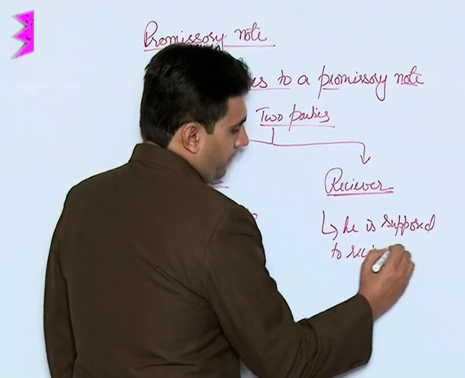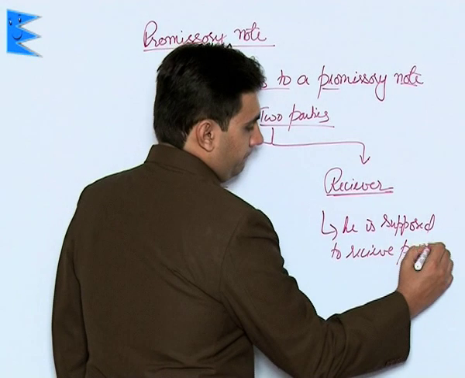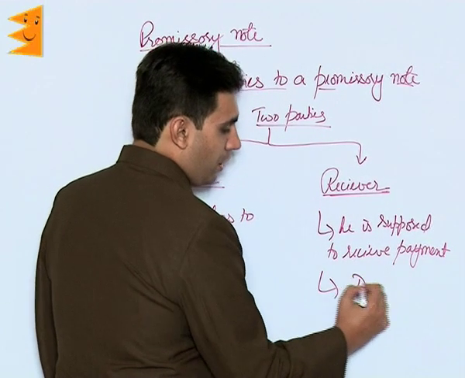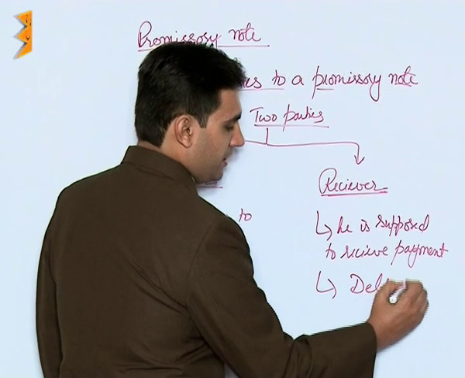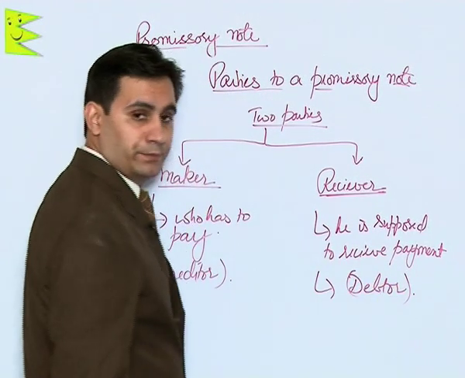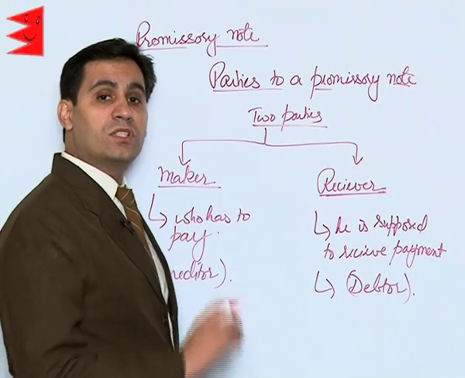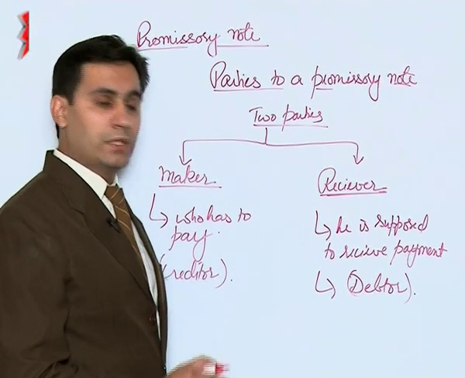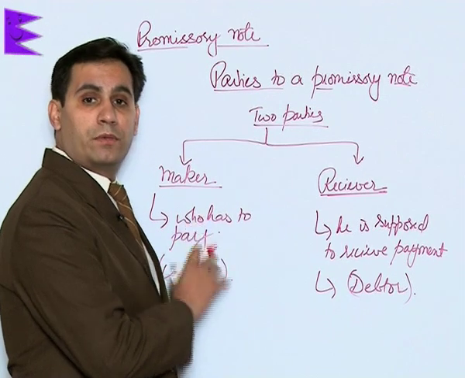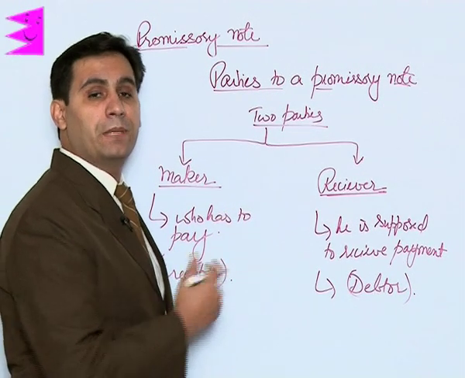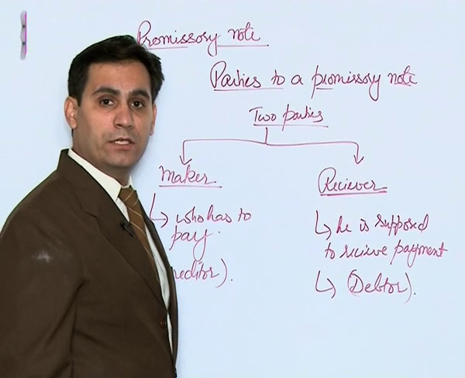So in this particular transaction, he is the one who is a debtor. Remember, in this case, it is almost impossible, rather it is impossible for the maker to be the payee. Since the maker has to make the payment, he cannot be the payee of the bill.